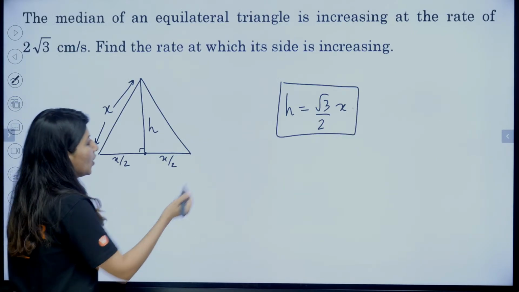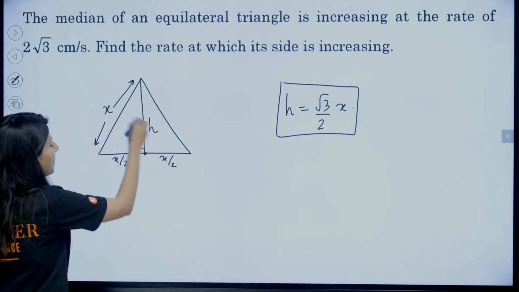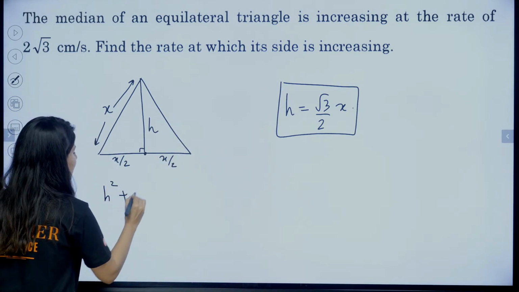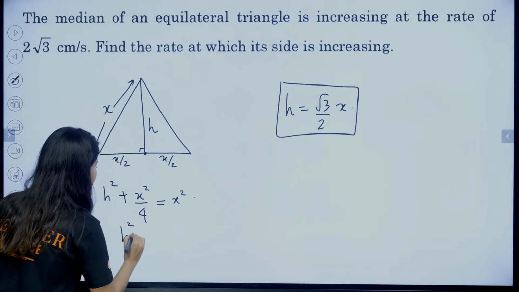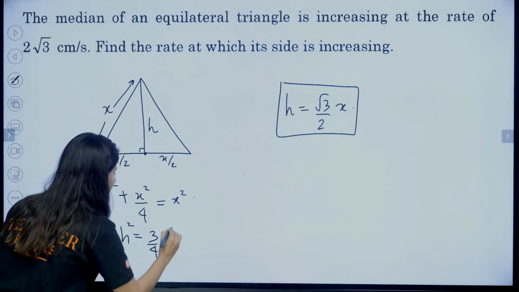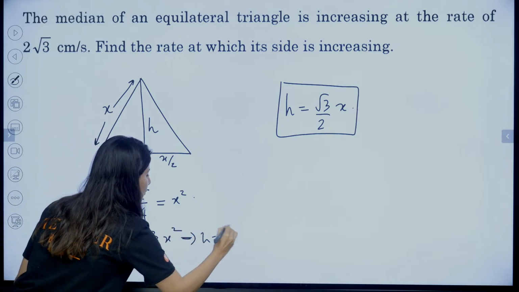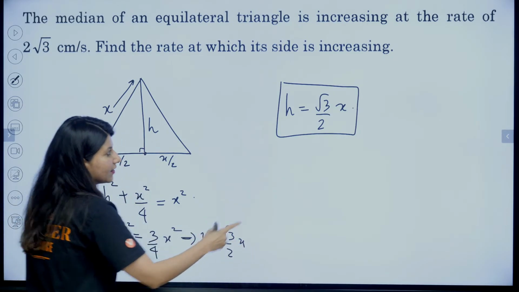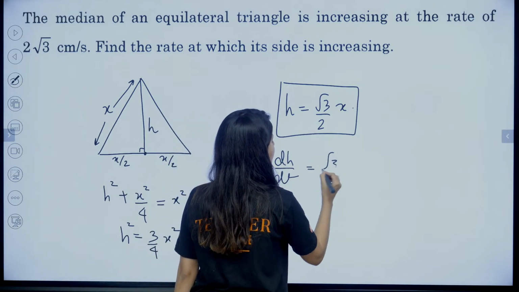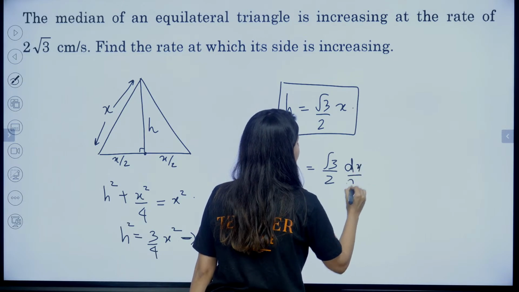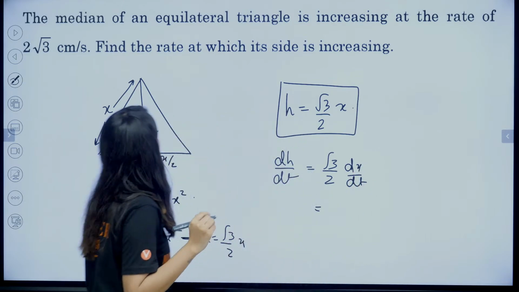Yes. So now differentiate. How do you get it? Apply Pythagoras: h square plus x square by 4 is equal to x square. So h square is equal to 3 by 4 x square, meaning h is equal to root 3 by 2 x. That's how you get it. Differentiate: dh by dt will be equal to root 3 by 2 dx by dt. Right?